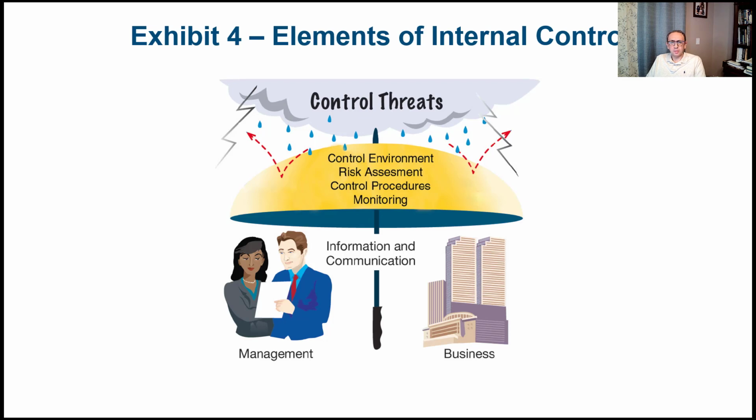So now let's talk about the elements of internal control, and these elements are based on the internal control framework. They are mainly 5 internal control elements. They start with the control environment, risk assessment, control procedures, and monitoring. And then you can see here we have the 5th one, which is information and communication. In the book, they present this in the form of an umbrella. The 4 elements that we started with are the parts of the umbrella, but the information and communication is like the handle of the umbrella, which holds everything together.